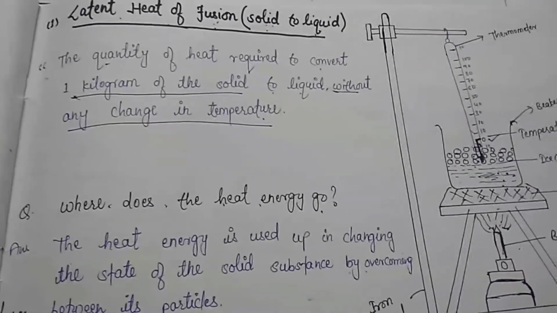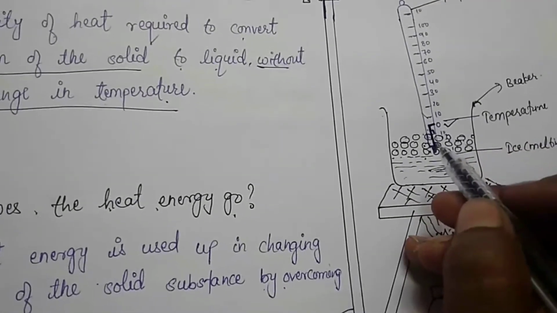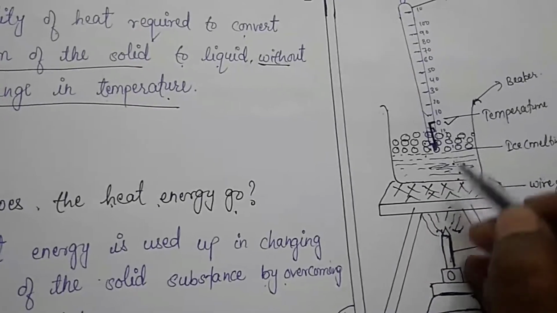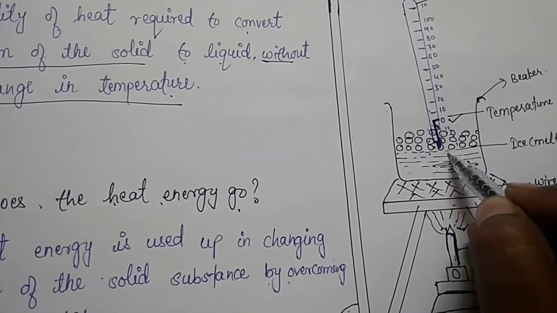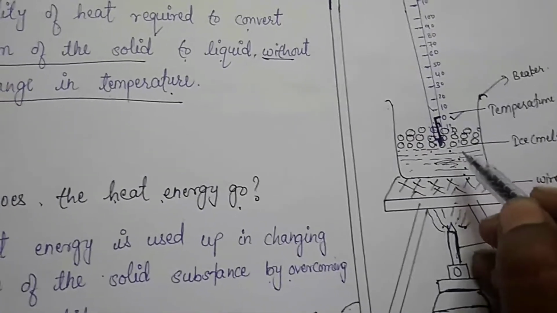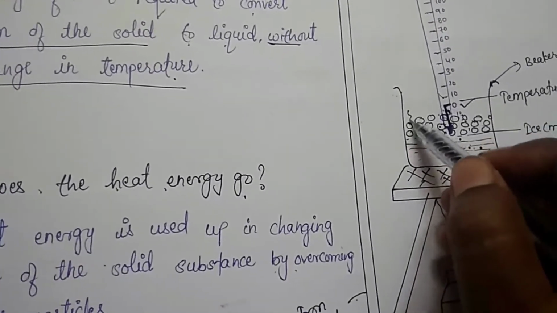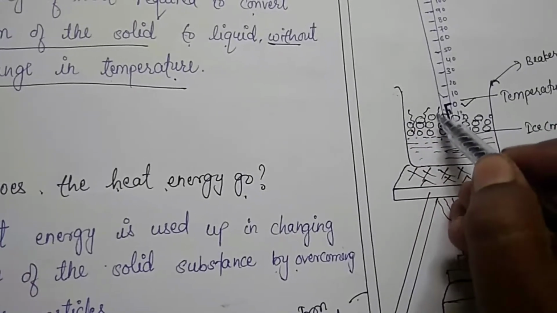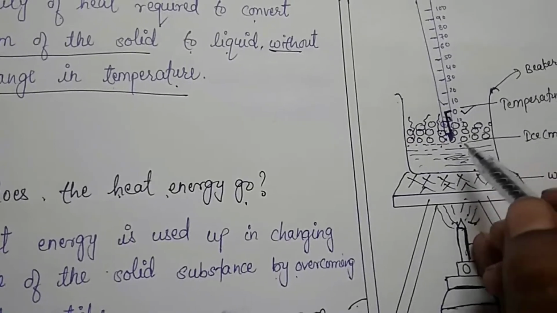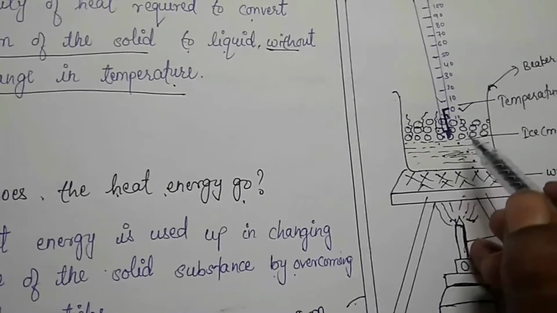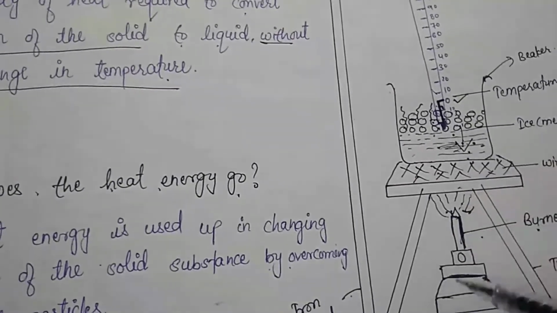Clear? And the heat which we supplied to ice during melting is all used to overcome the force of attraction between the particles, so that they become somewhat loose and form liquid.